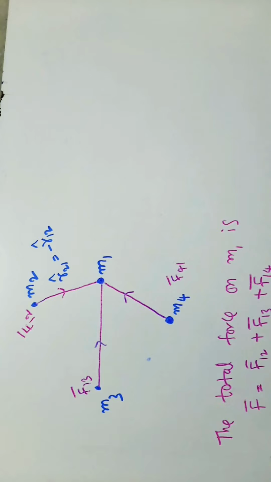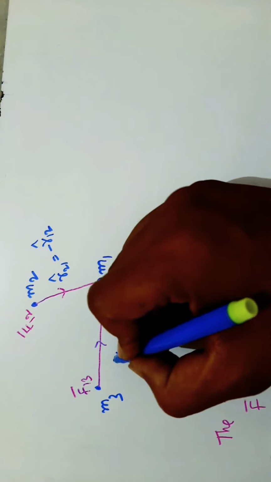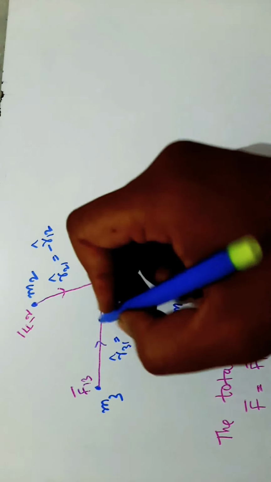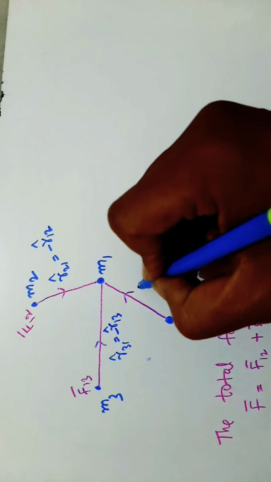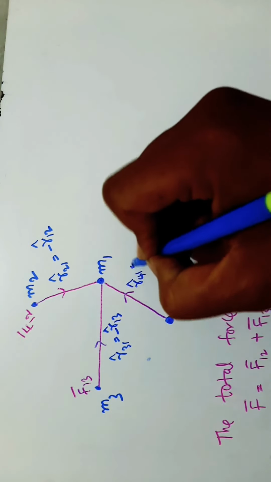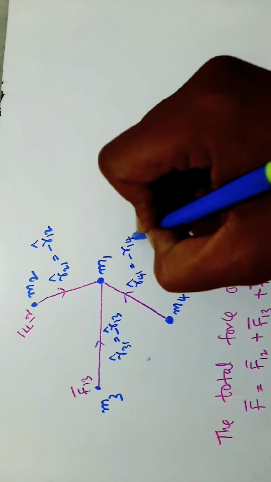Here R31 cap is equal to minus R13 cap, and R41 cap is equal to minus R14 cap.